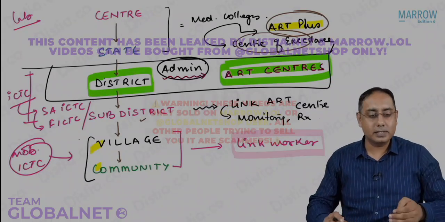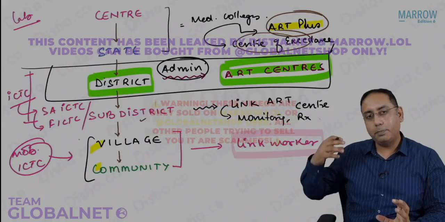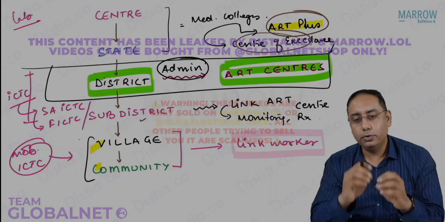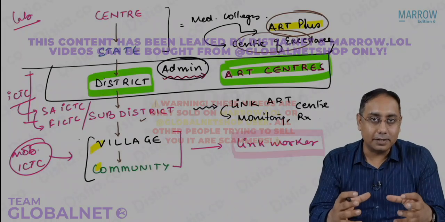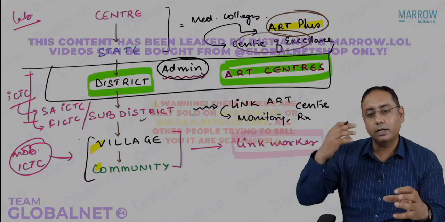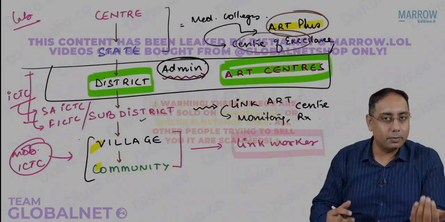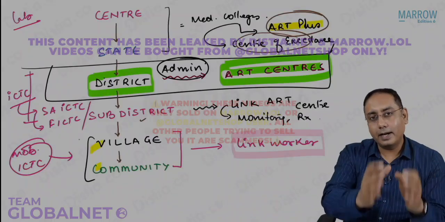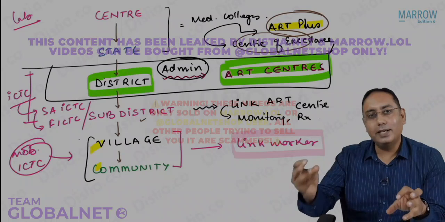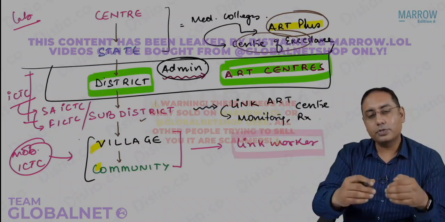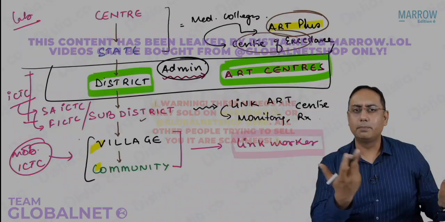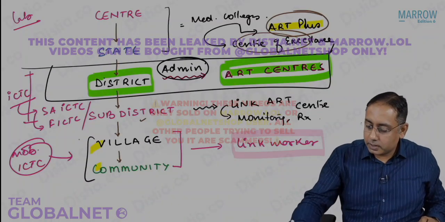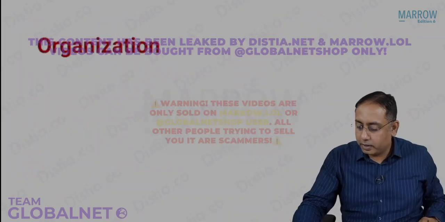So what we have done is, let us say that you have a beautiful nursing home. People from NACO will come to you and say, sir, you have a very good nursing home. Why don't you open an ICTC center? If you open an ICTC center, the government will do all the funding. We will train your laboratory technician. We will provide you everything and almost anything. That center will be called a facility integrated center, or FICTC center, or there could be simple standalone centers. That is where the caseload is very, very high. So this is the organization of the NACO program.